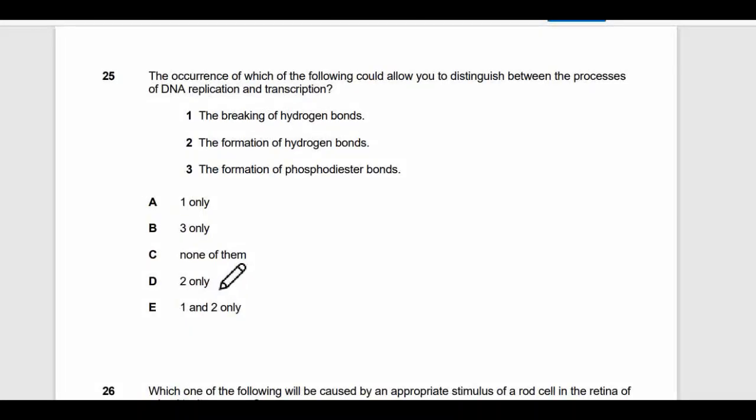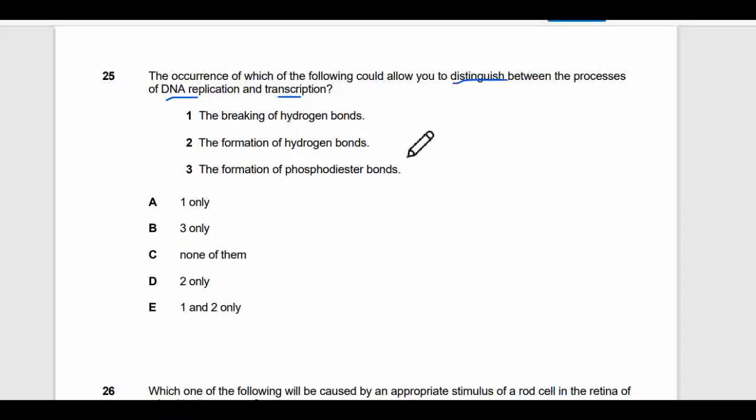The next question is, the occurrence of which of the following could allow you to distinguish between processes of DNA replication and transcription? All of you must be familiar with both of these processes. Transcription, in which we make messenger RNA out of DNA, and DNA replication, in which we just replicate the DNA, DNA out of DNA. The question asks which process allows you to distinguish between them. It means we need to choose the option which is different